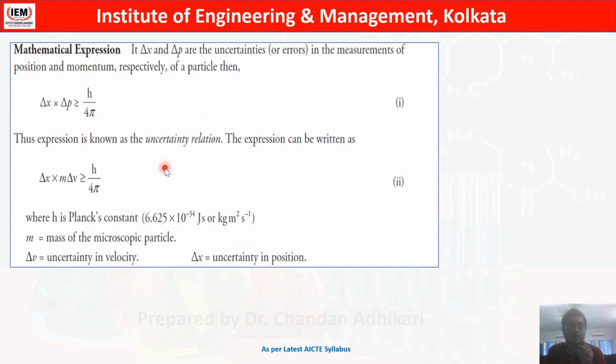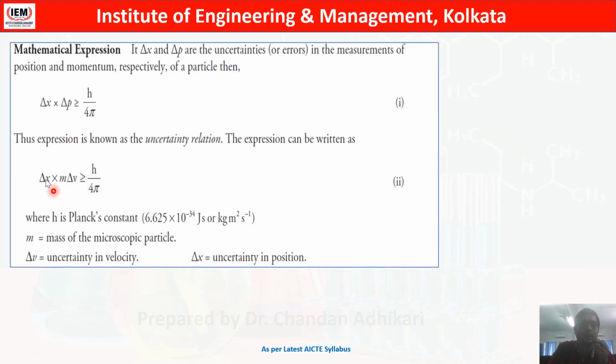So what is the actual mathematical expression? If delta x is the uncertainty in measuring position and delta p is the uncertainty in measuring momentum, then delta x × delta p ≥ h/4π, where h is Planck's constant. This is the mathematical expression for the uncertainty relation. Or we can write that m for any particle will be constant, so we can write delta x × m delta v ≥ h/4π, where delta v is the error in measurement of velocity, and h is Planck's constant. So this is the uncertainty principle.